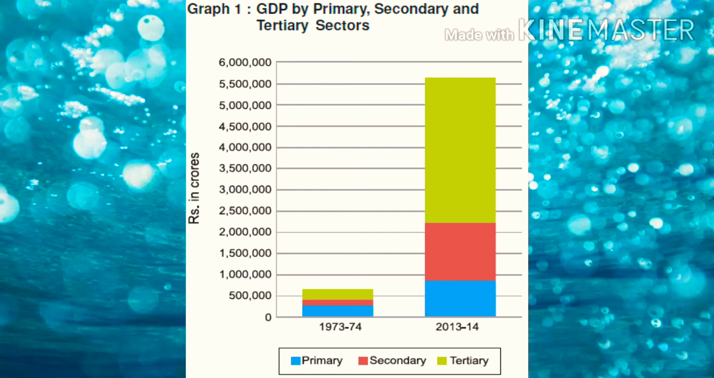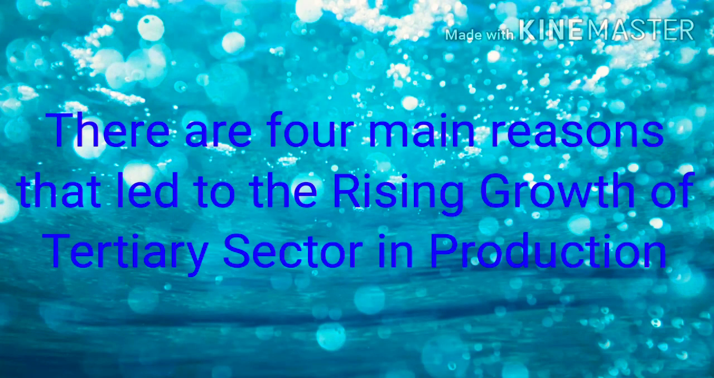So, from this we can understand that there is a tremendous growth in the tertiary sector. So now we want to have a detailed study about the reasons that led to the rising importance of tertiary sector in production in the recent years. There are four main reasons that led to the rising growth of tertiary sector compared to the other two sectors in the field of production. So now we are going to study in detail one by one the reasons that led to the growth of